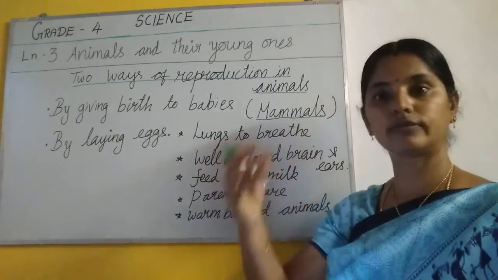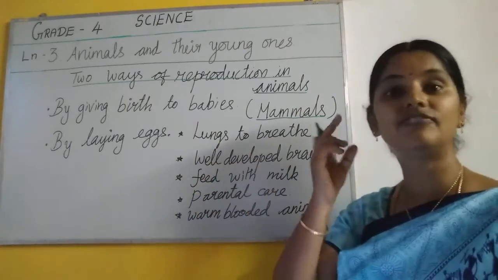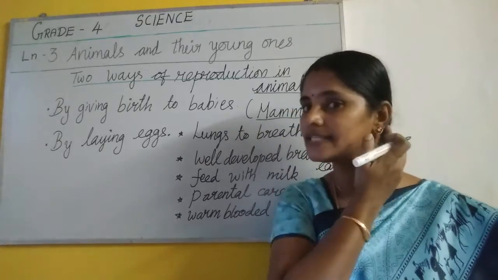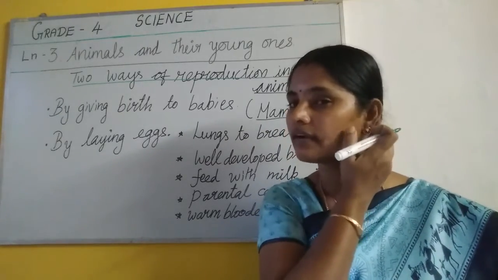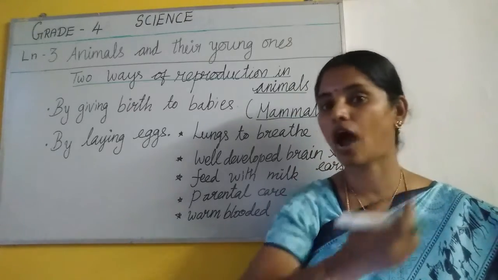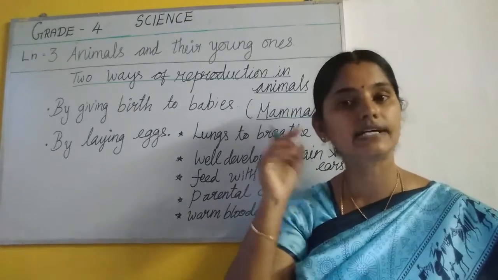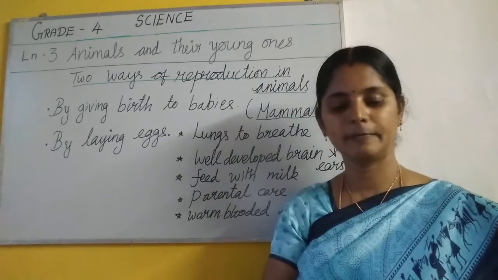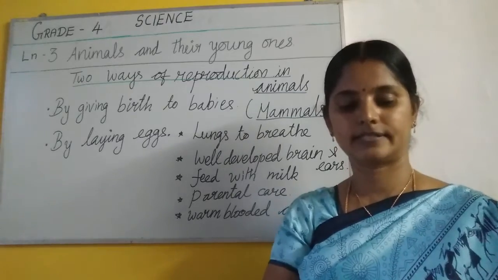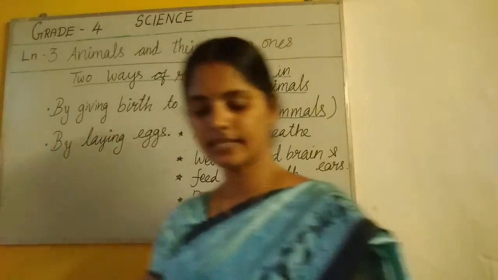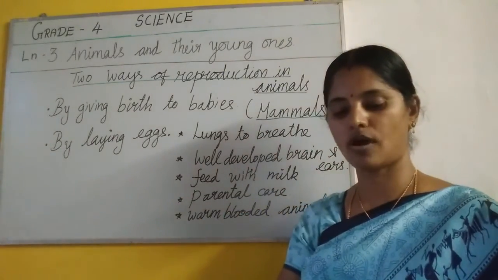Okay, lungs உள்ள இருக்கும். அந்த வெளியில எப்படி பார்க்கலாம் அப்படின்னா, see, well developed ears. We call this part as pinnae, outer pinnae, காது மடல் அப்படி சொல்லுவோம். Okay, this pinnae, visible outer pinnae, well developed ears and brains. Mammals have well developed ears and brains. So we can say this kind of animals are mammals.